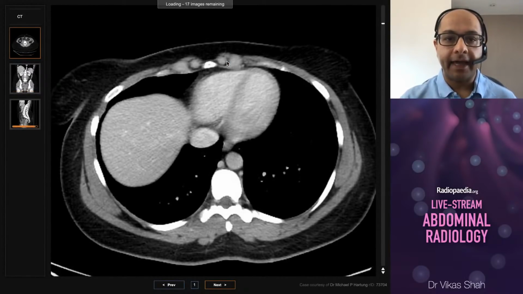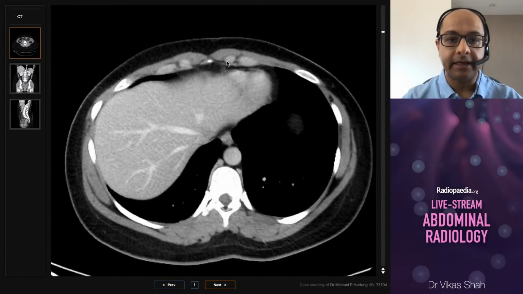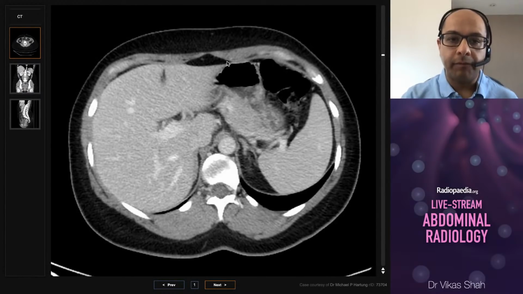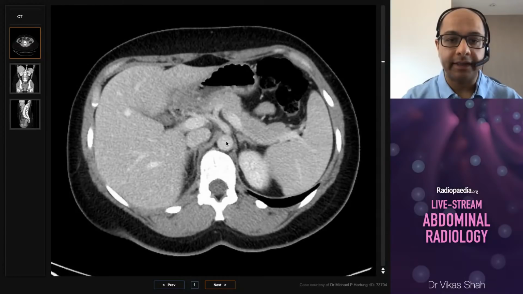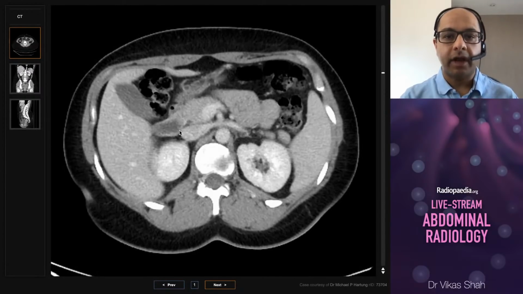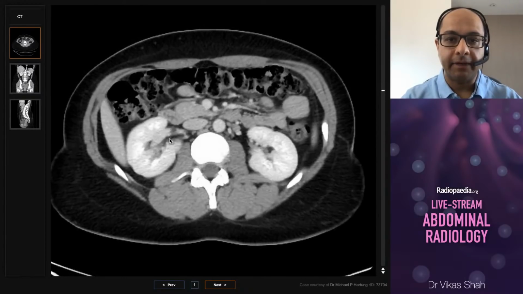So we have a CT of the abdomen and pelvis with intravenous contrast, and it's been taken in the portal venous phase. So how do I know that? Well, because the density of the organs, such as the liver and the spleen here, is greater than I would expect for a non-contrast study. And I can see that there is high density in both the arteries, so the aorta, and the portal venous system. So that tells me this is a portal venous phase CT. And that's the standard kind of workhorse protocol that we use for most acute abdominal imaging.